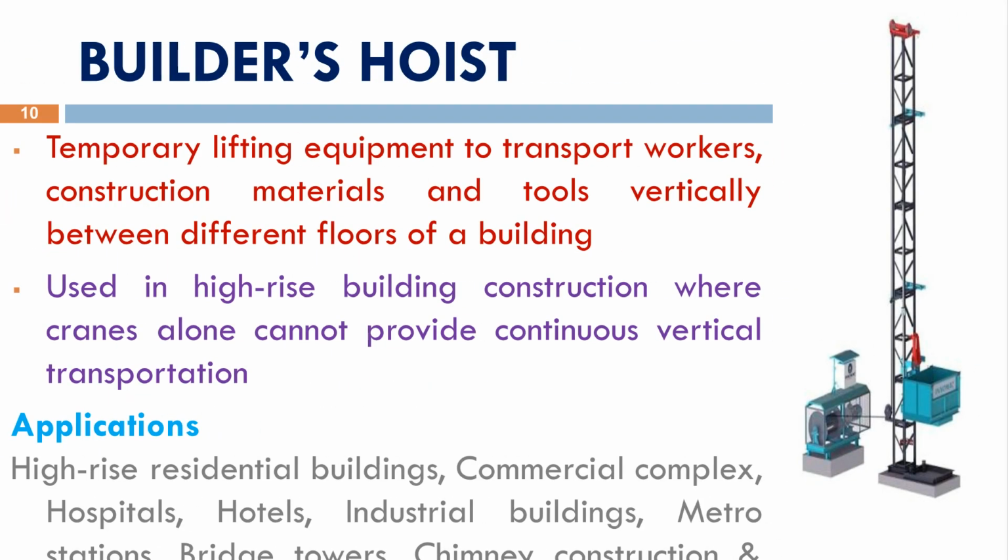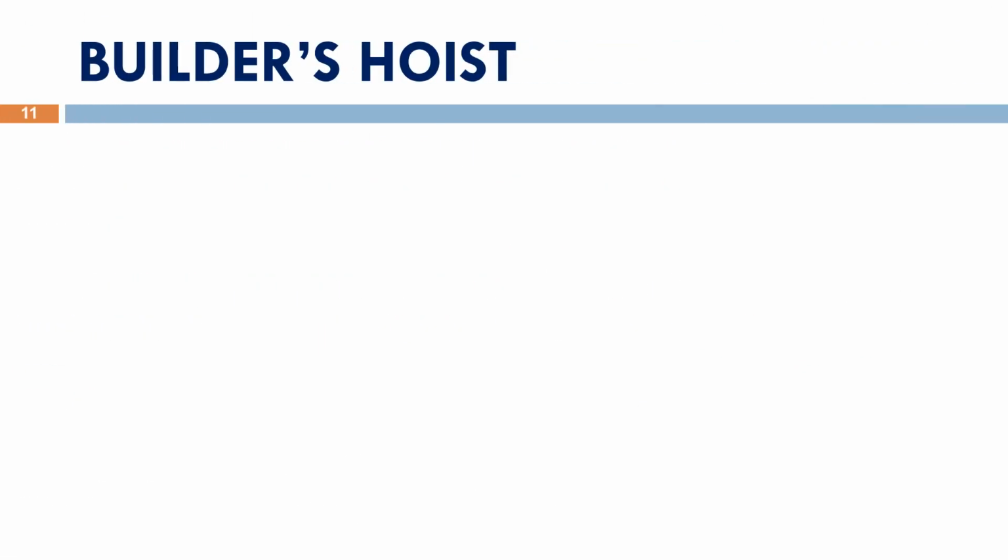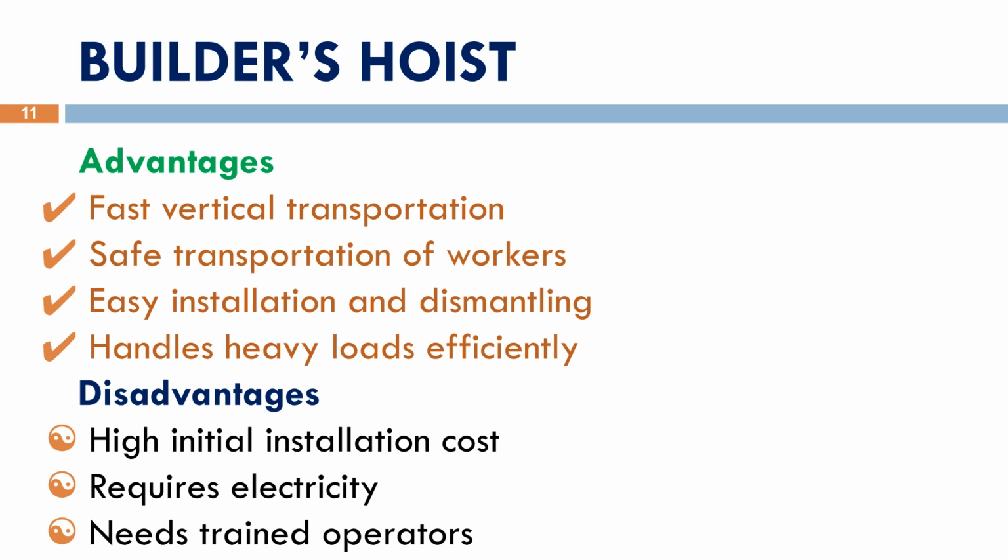A builder's hoist is a temporary lifting system used to transport workers, tools, and construction materials vertically between different floors of a building. It is widely used in high-rise construction because cranes alone cannot provide continuous vertical transportation. Builder's hoists are commonly seen in residential buildings, commercial complexes, hospitals, metro stations, power plants, and bridge towers. They provide fast, safe, and efficient vertical movement while reducing worker fatigue.